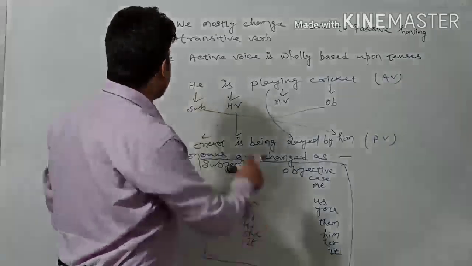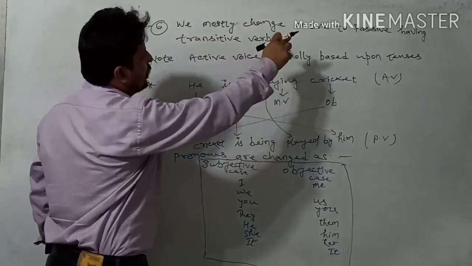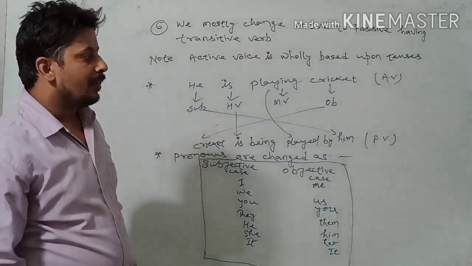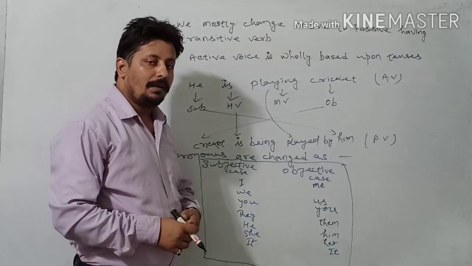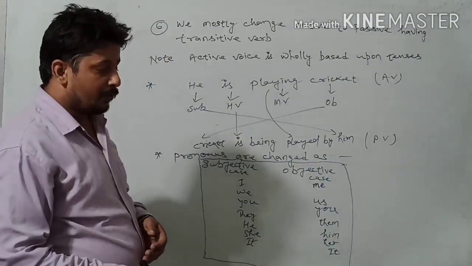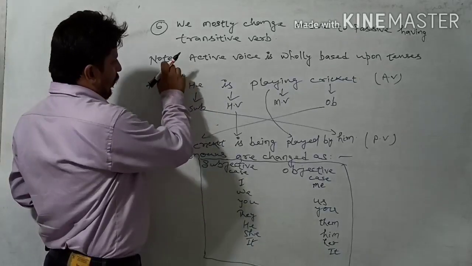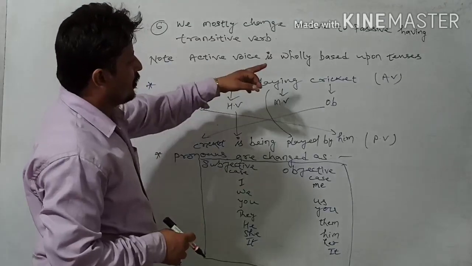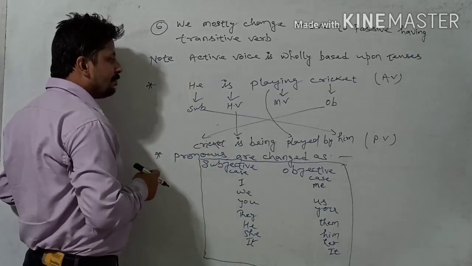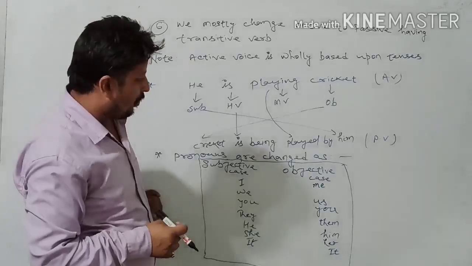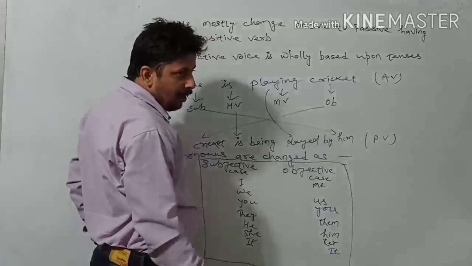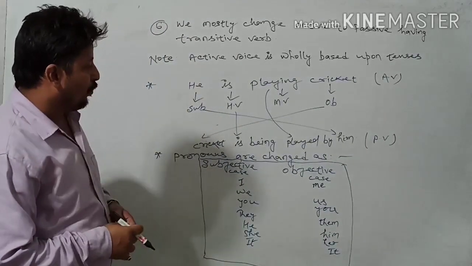Okay, now see the sixth rule: we mostly change active to passive for sentences having a transitive verb. If in active voice there is a transitive verb, then we try to convert it into passive voice. And it is a note here: active voice is only based upon tenses. See from this example, you need four things to understand: subject, helping verb, main verb, and then object. How can we change it into passive?